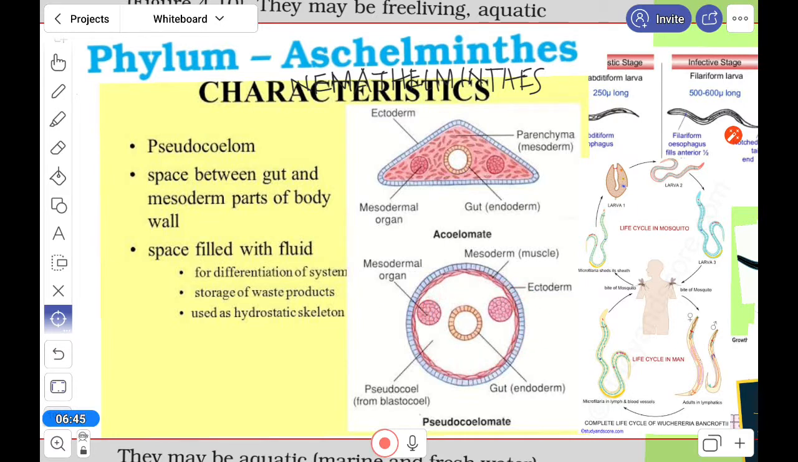Here we compare the acoelomate and the pseudocoelomate. The difference you can see is that the pseudocoelom is only present in Aschelminthes, or Nematelminthes, or Nematoda. Just note that I also told you that the mesothelium and the peritoneum layer is absent here, so you have to keep that in mind.